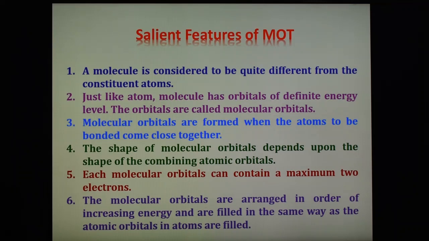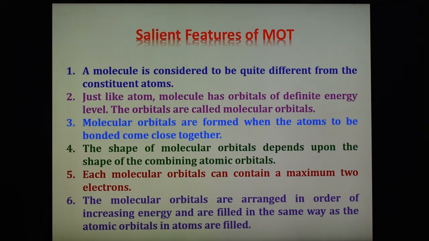In the same way, molecular orbitals are filled as per increasing energy. So electrons first go to the lowest energy orbital, and then subsequently higher energy orbitals are filled. So these are some important salient features of the molecular orbital theory.